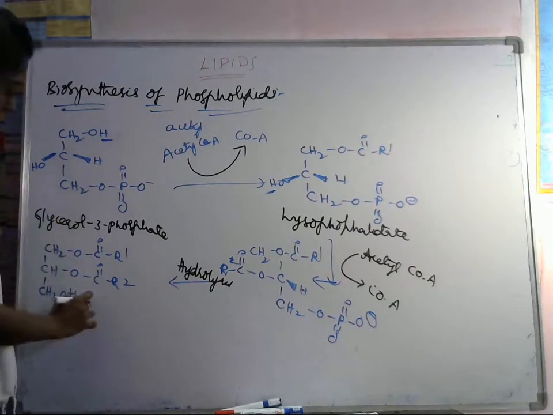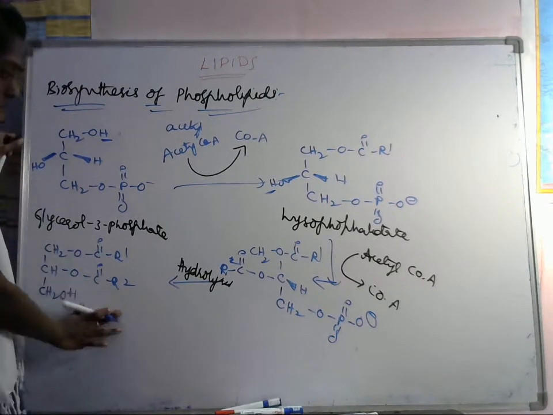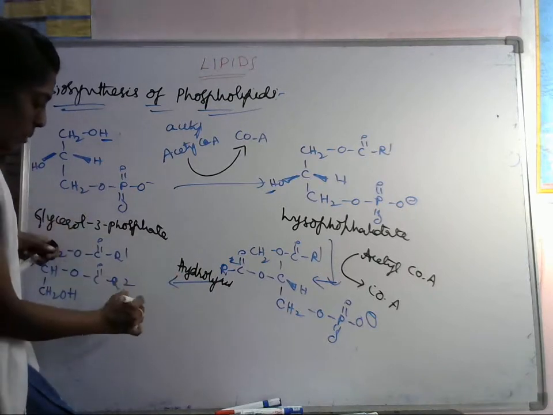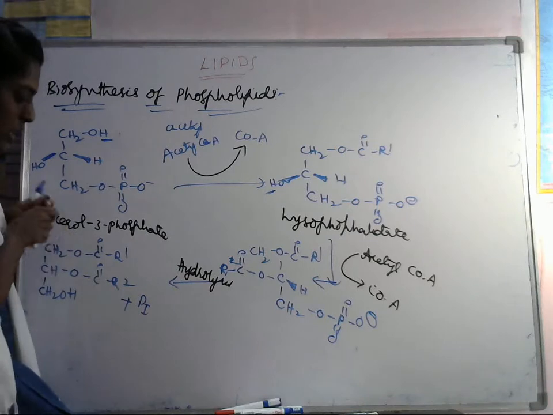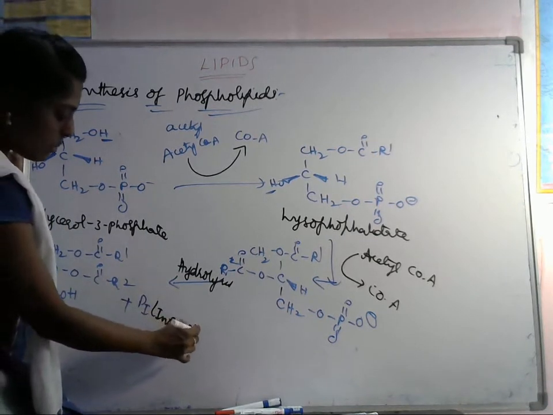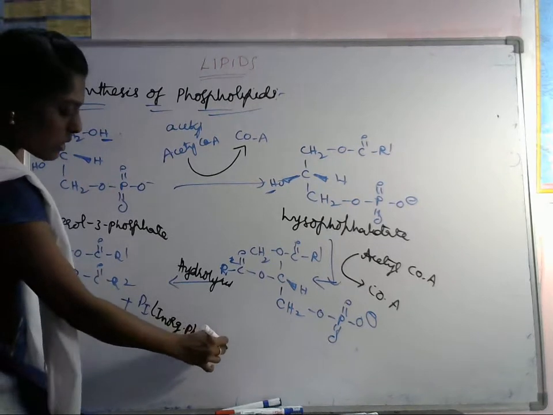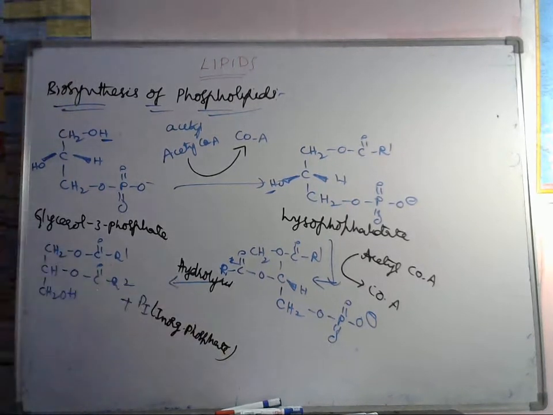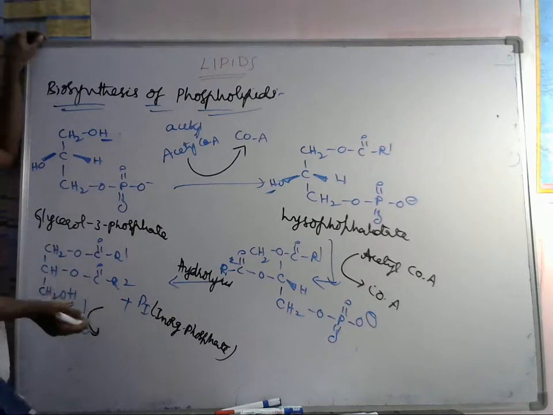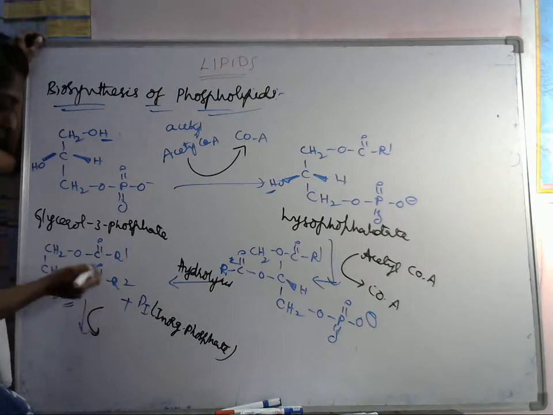Next, if it reacts, we are removing this phosphate. Pi means inorganic phosphate. Inorganic phosphate means we are removing this phosphate group. Again we have to use the acyl CoA because one more OH group is there, so we have to convert it into an acyl group.